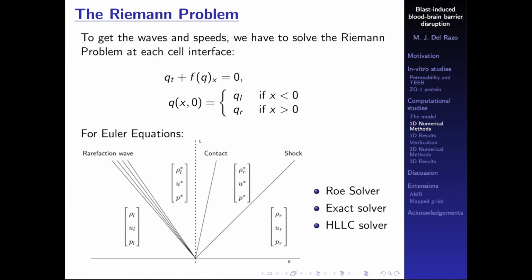The problem is that as we have a huge jump in the parameter in the Tammann equation of state, then it's not a good idea to do this average. It doesn't work. The method just goes unstable. Other possibilities are an exact solver and an HLLC solver that are actually going to be better options. HLLC just stands for Harten, Lax, and van Leer contact solver.